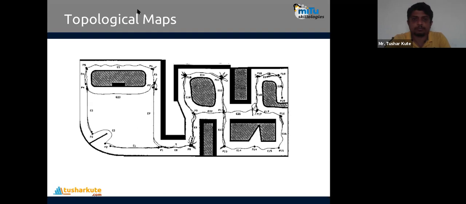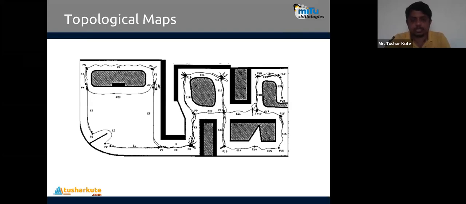Topological maps are used for the mapping of the path by the robots. Check this. This is a rough idea created for the maps. You can check it out. Here some obstacles are present in between. You have to follow the edges. And if you go to topology, the map is created like that.